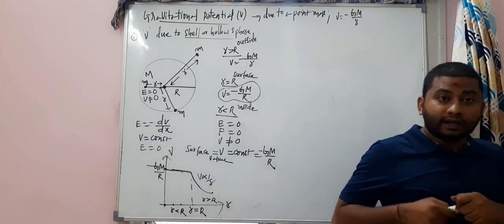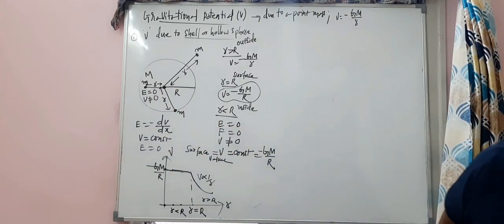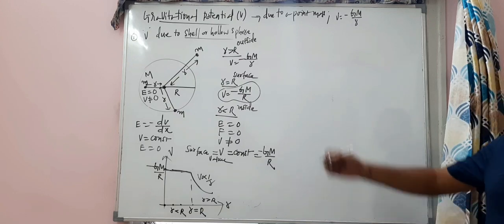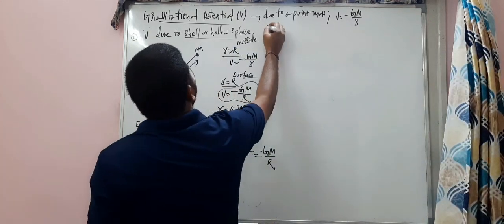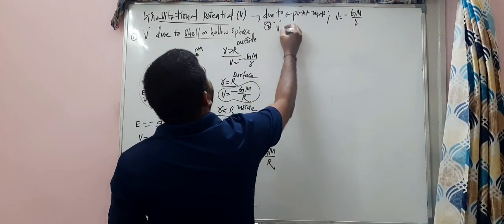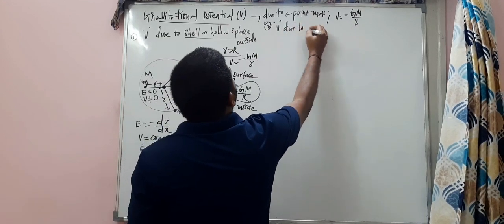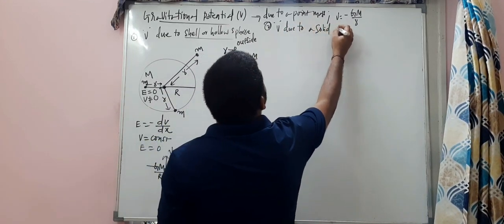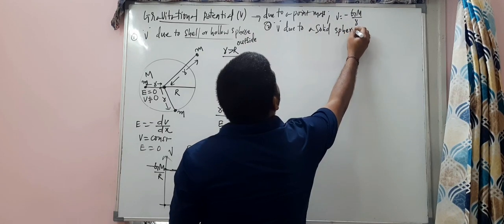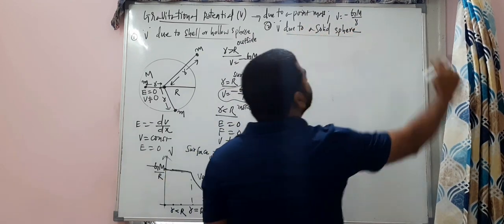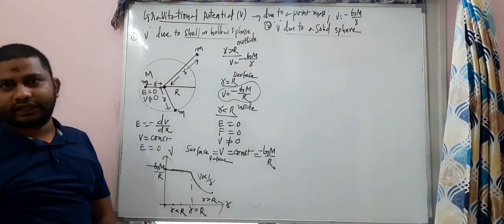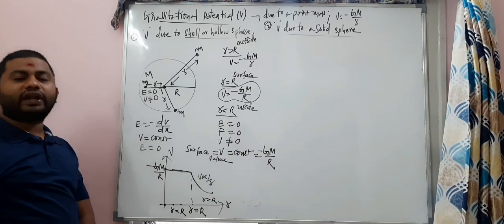All right. Now let's talk about the solid sphere, my dear students. Solid sphere. So in the solid sphere case, the second one: gravitational potential due to a solid sphere. The gravitational potential due to a solid sphere. Are you ready? Are you ready?